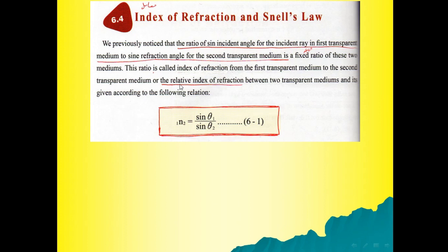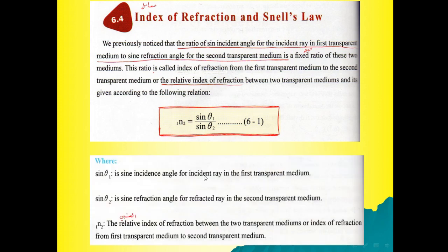N is the relative index of refraction, where sine theta 1 is the sine of the incident angle of the incident ray in the first transparent medium, and sine theta 2 is the sine of the refraction angle for the refracted ray in the second transparent medium.